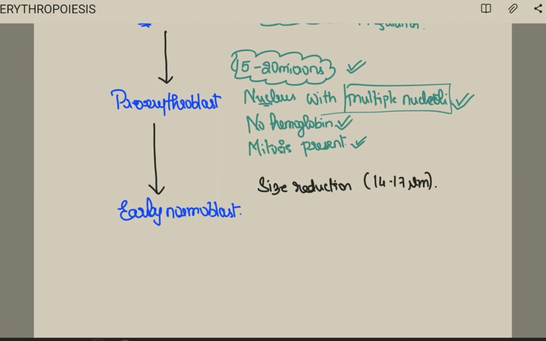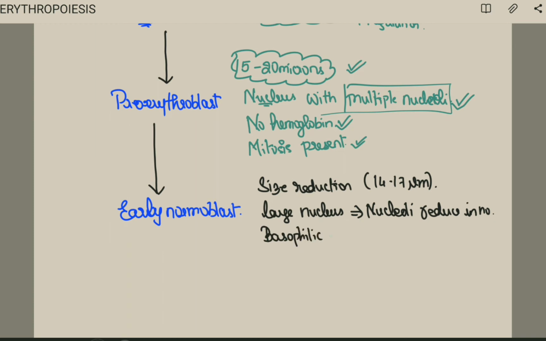What are the features? The nucleus will be large, and the nucleoli will reduce in number, and there will be basophilic cytoplasm.